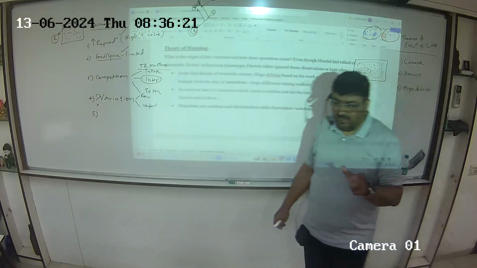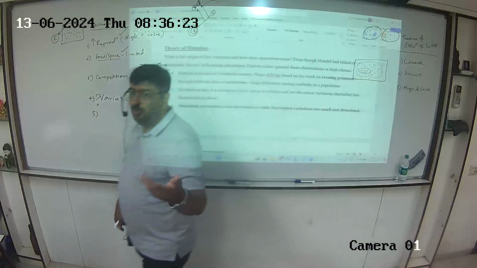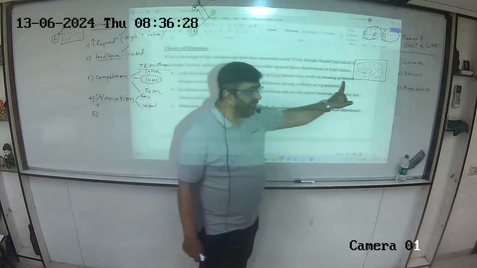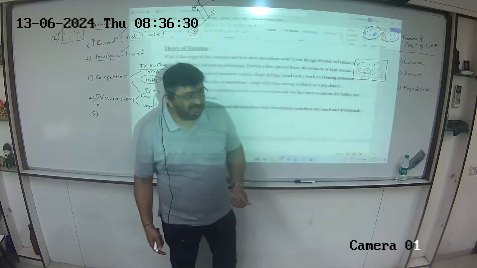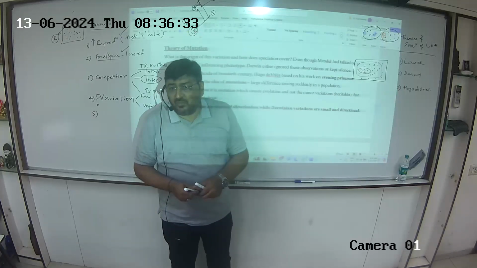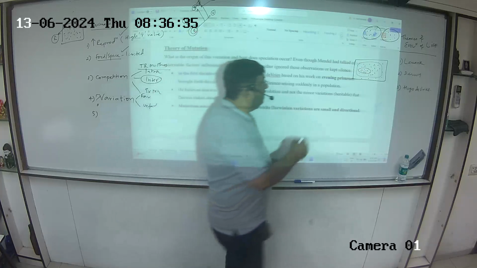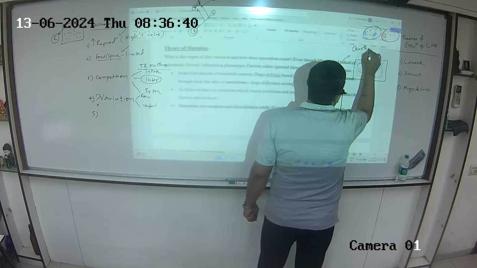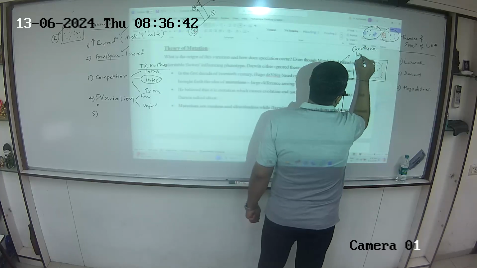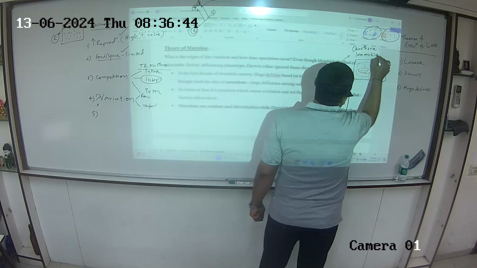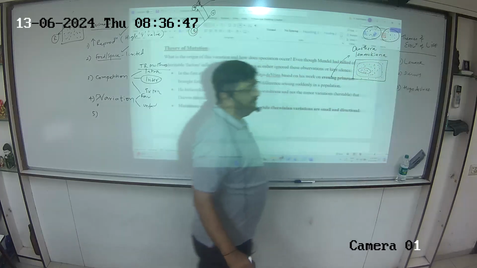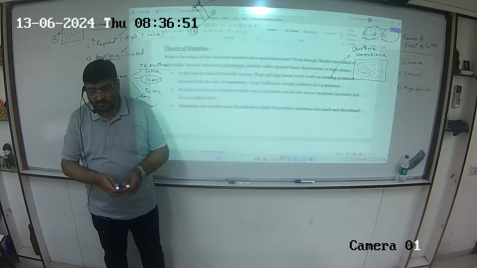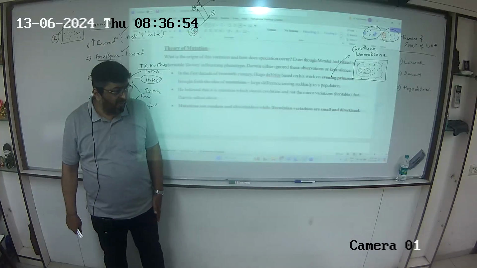Now in that period when Hugo de Vries was working, he was working on a plant called evening primrose. Botanist था ना वो तो. Hugo de Vries was a botanist. He was working on a plant called evening primrose. Evening primrose का botanical name Oenothera lamarckiana. Oenothera lamarckiana, evening primrose का नाम है उसका.